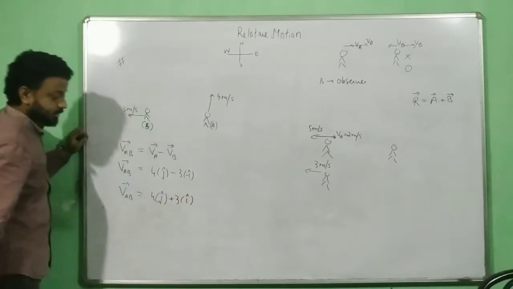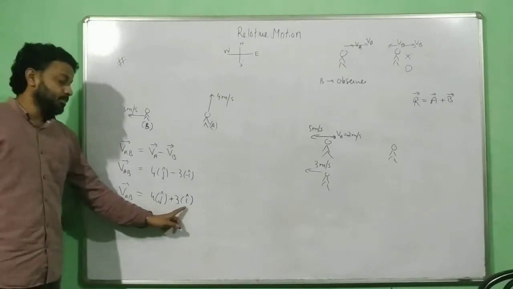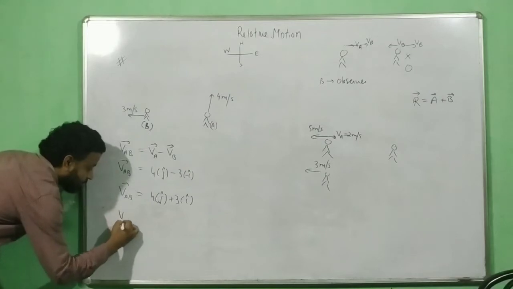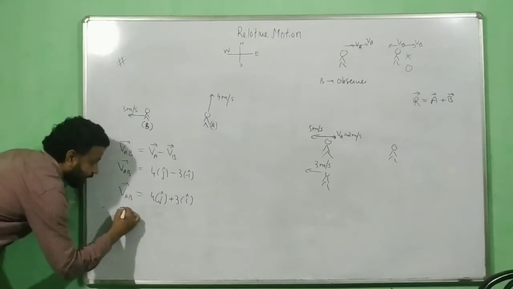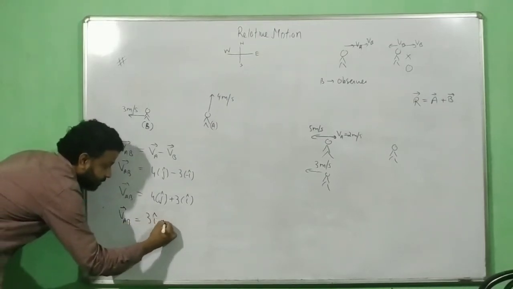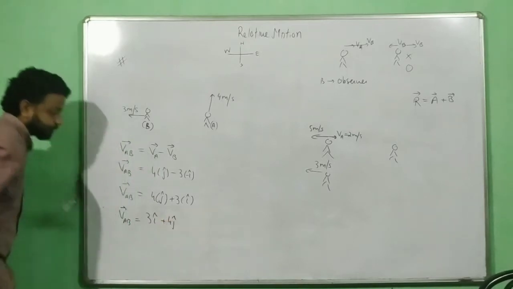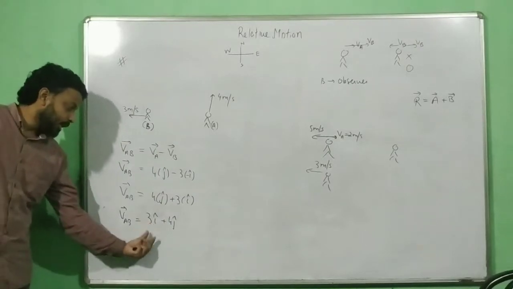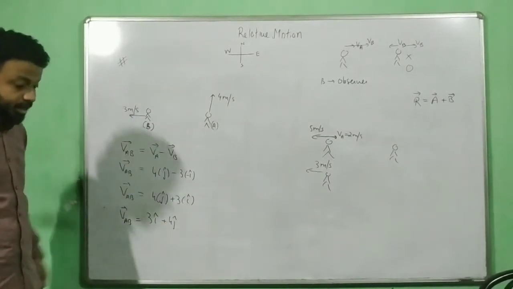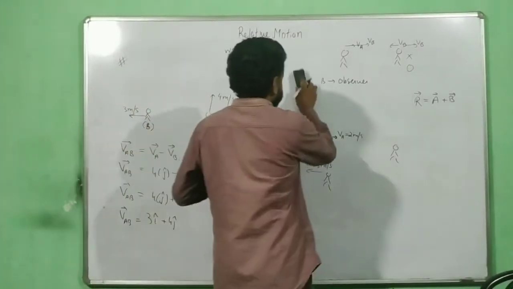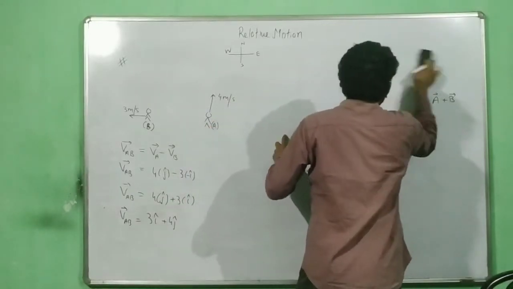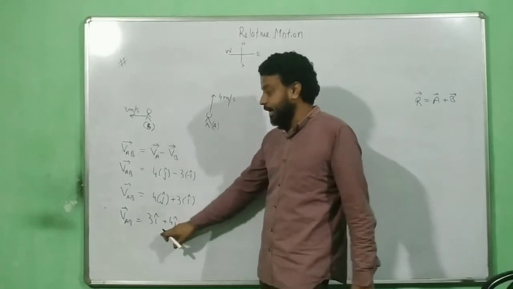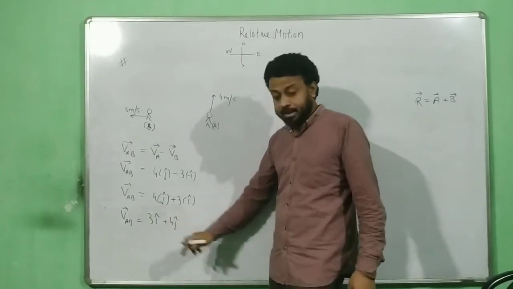Can I do it like this? Now this is A vector plus B vector. Or if I have to write this in terms of I and j cap form, that also I can do. First I will write the I cap, that is the 3I cap, and plus the 4j cap. That's the convention, old rule. First write the I cap and then you write the j cap. Now let's try to draw this equation. And now if you see it, this is the format of addition.